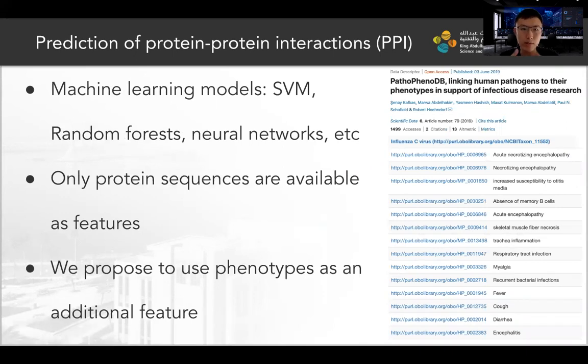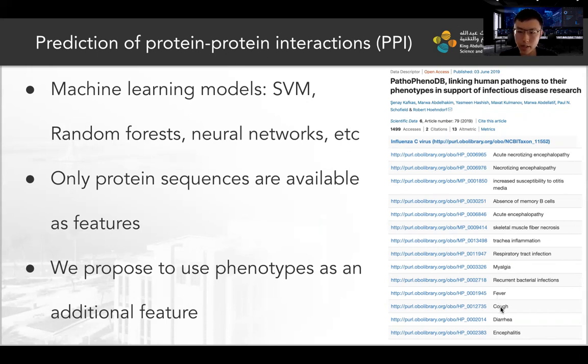The prediction of protein-protein interactions, or PPI, has been attempted through many different machine learning models, such as SVM, random forest, and neural networks. However, these use only protein sequences as features. In our study, we're proposing to use phenotypes, the infectious disease symptoms, as an additional feature for their prediction.